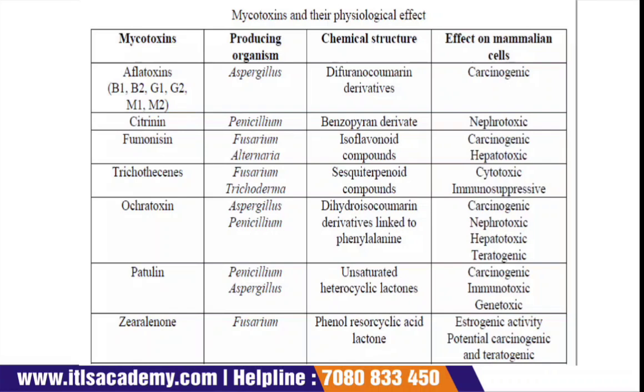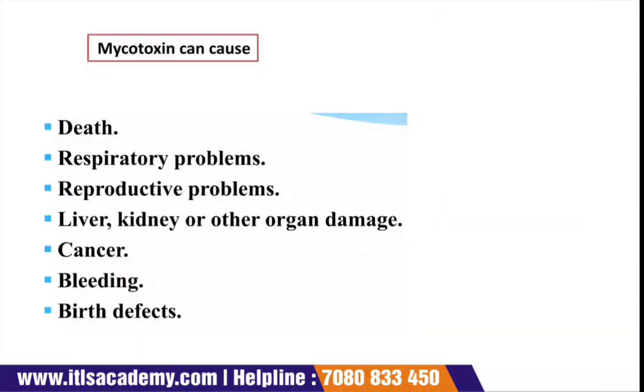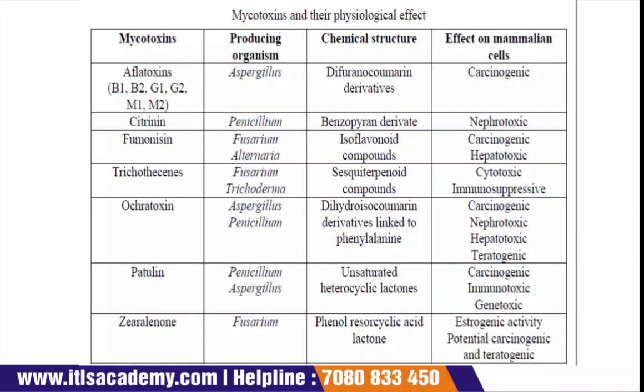So these are certain mycotoxins and their physiological effect. It is important to understand that there are certain types of mycotoxins present, for example aflatoxins B1, B2, G1, G2, M1 and M2. M1 and M2 deteriorate the quality of milk, whereas B1, B2, G1, G2 deteriorate the quality of crop.